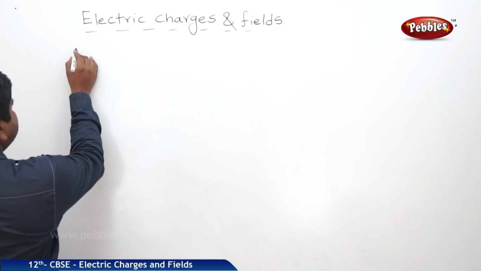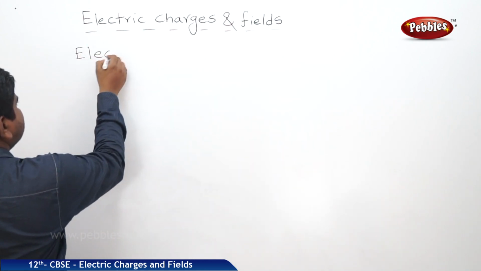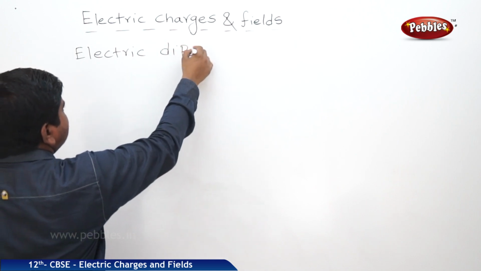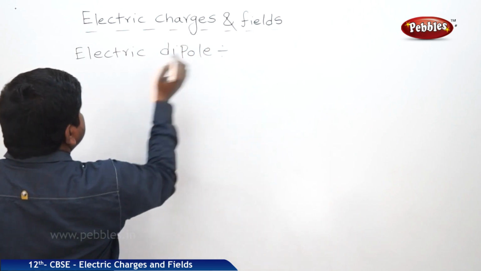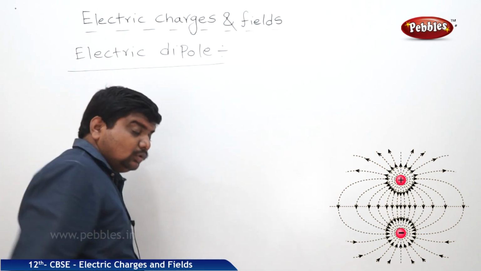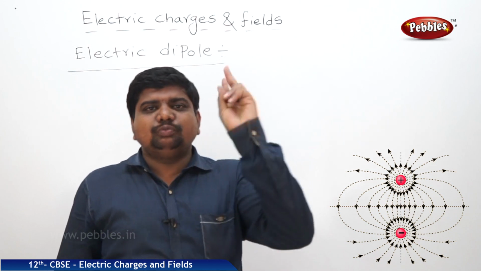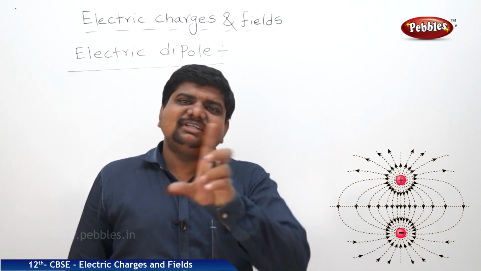The next concept in the lesson is electric dipole and its related applications. What is electric dipole? Di means two, dipole means two poles. What is the arrangement of dipoles?